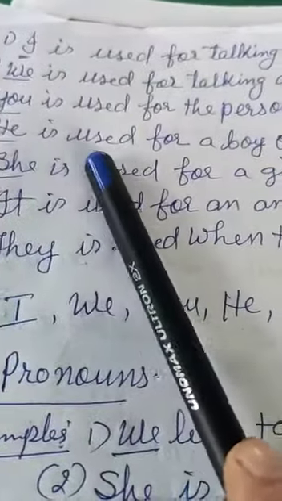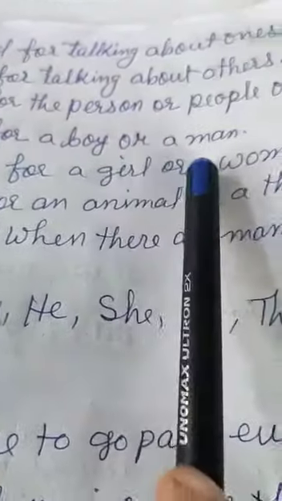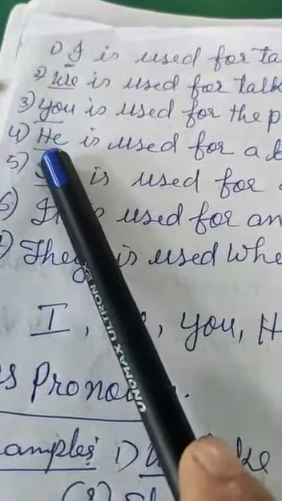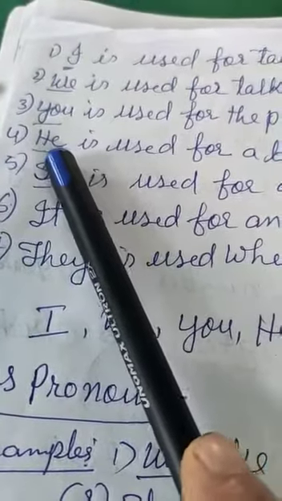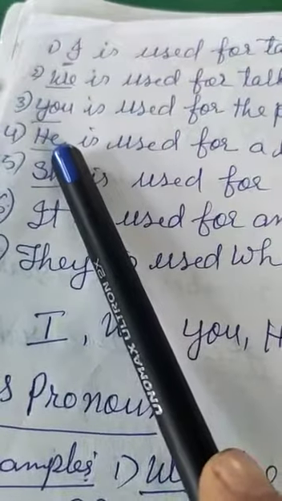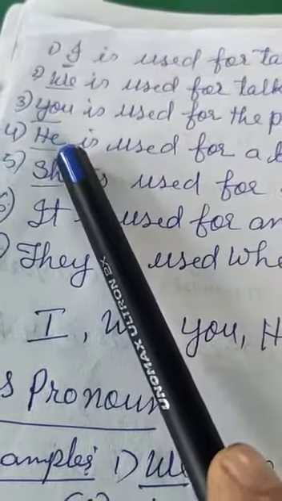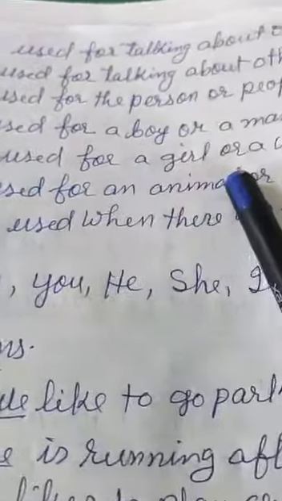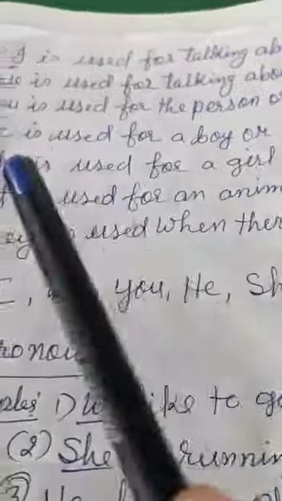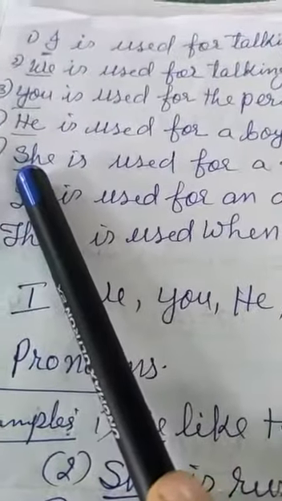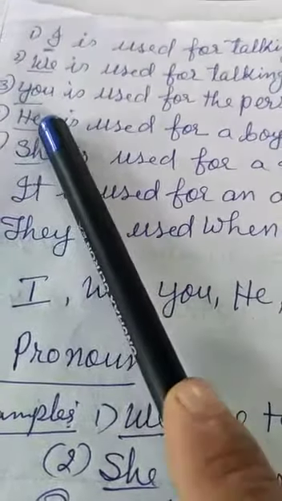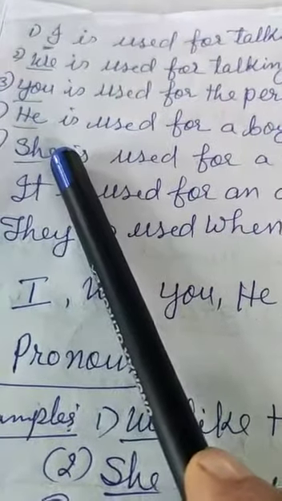Then he is used for a boy or a man. So here we are using it for one person or one man. We use he only for one person or one man. And she we use for one girl or one woman. Okay, she we are using only for one girl or one woman, for a singular person. Okay, he also and she also.